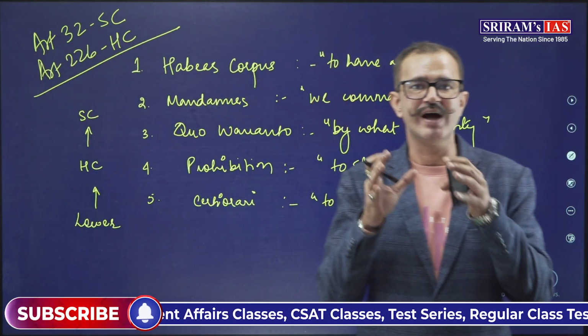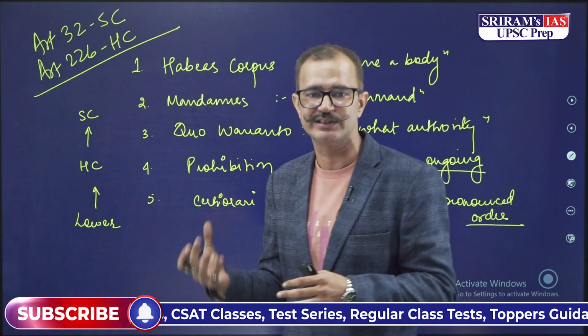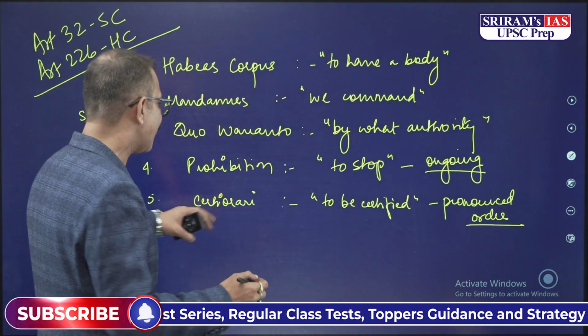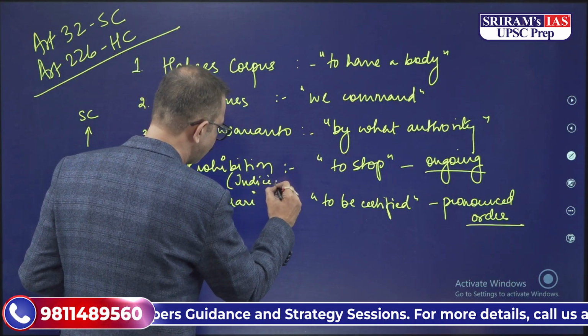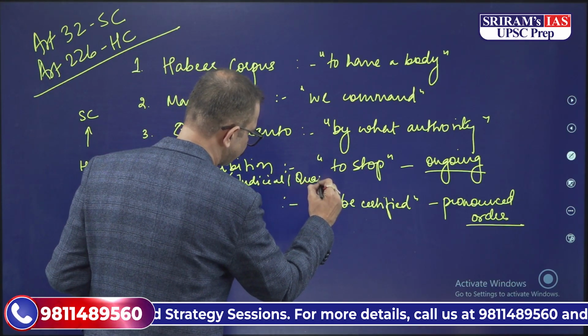Now there is also one more difference between prohibition and certiorari. Prohibition is issued against judicial as well as quasi-judicial authorities.